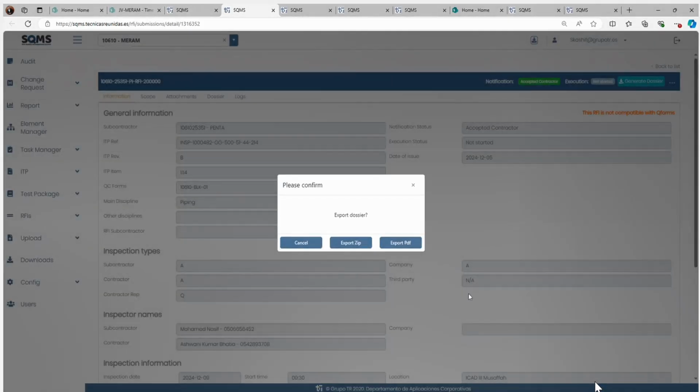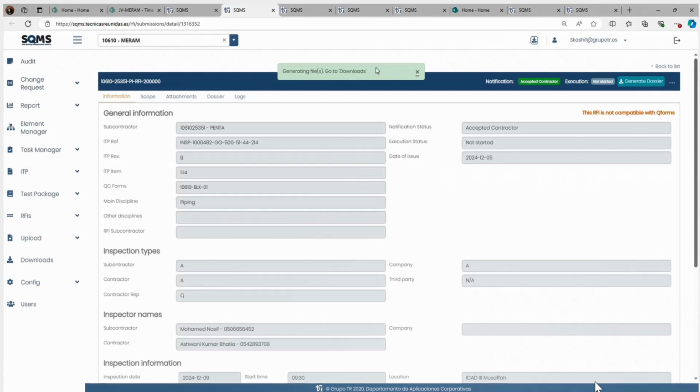When you click generate, if you click on PDF, it will give you the same PDF as from the outside. But if you click on export zip, it says go to downloads.